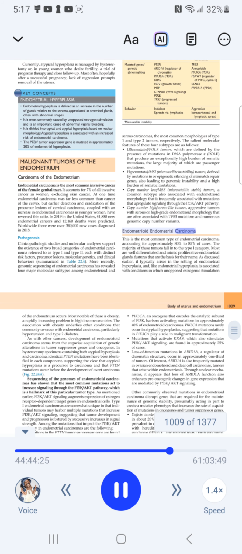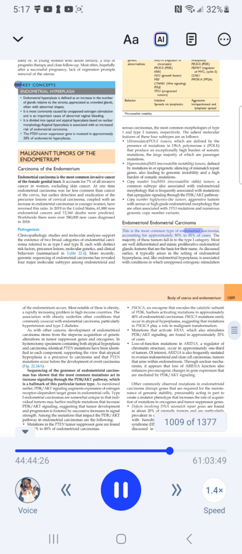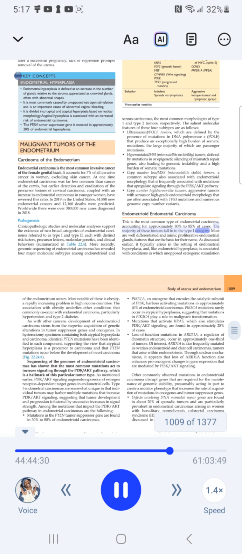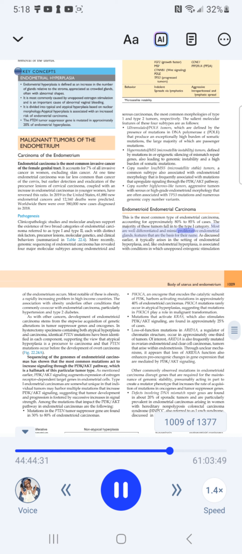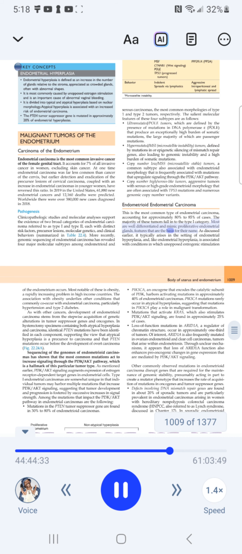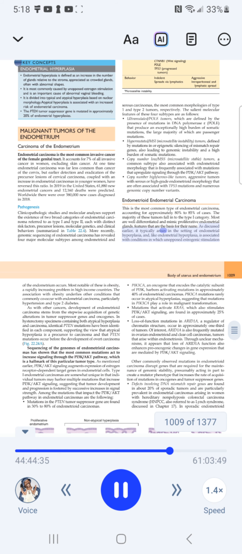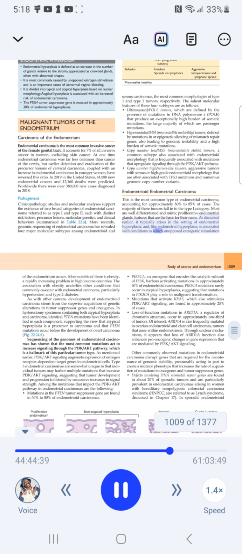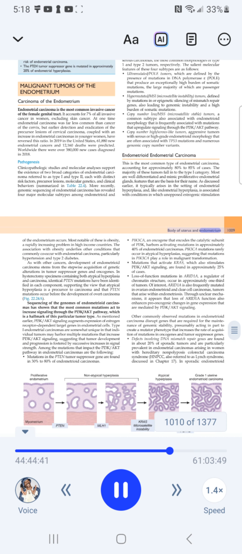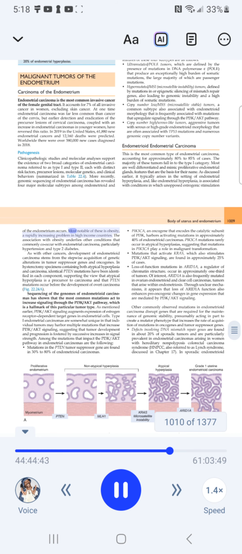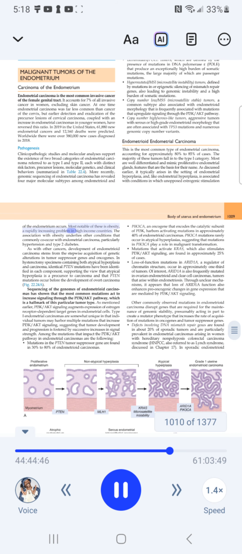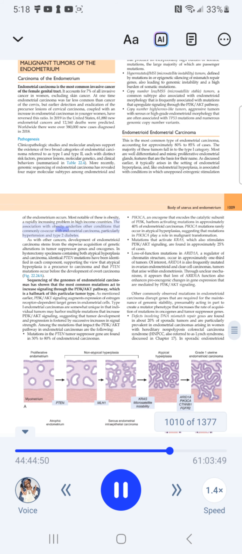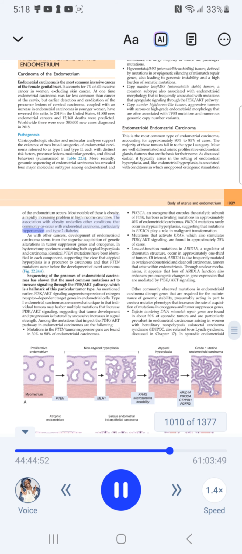Endometrioid carcinoma is the most common type of endometrial carcinoma, accounting for approximately 80% to 85% of cases. The majority of these tumors fall into the type I category. Most are well differentiated and mimic proliferative endometrial glands, features that are the basis for their name. As discussed earlier, it typically arises in the setting of endometrial hyperplasia and, like endometrial hyperplasia, is associated with conditions in which unopposed estrogenic stimulation of the endometrium occurs. Most notable of these is obesity, a rapidly increasing problem in high-income countries. The association with obesity underlies other conditions that commonly co-occur with endometrial carcinoma, particularly hypertension and type 2 diabetes.